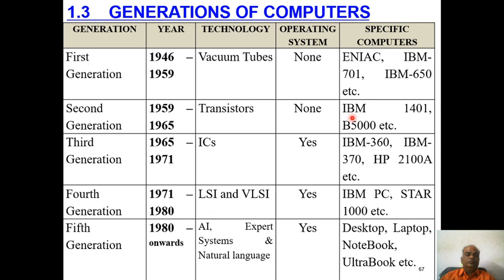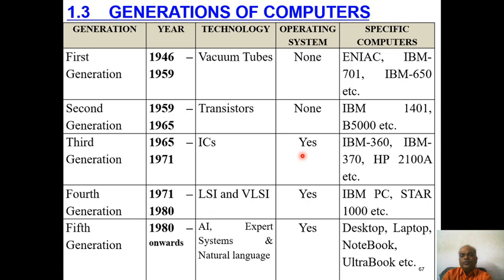Later, the third generation is in between 1965 to 1971. In the third generation, the technology was ICs, integrated circuits. Here, operating systems were used, different kinds of operating systems. On those days, specific computers are IBM 360, IBM 370, HP. IBM is International Business Machines.